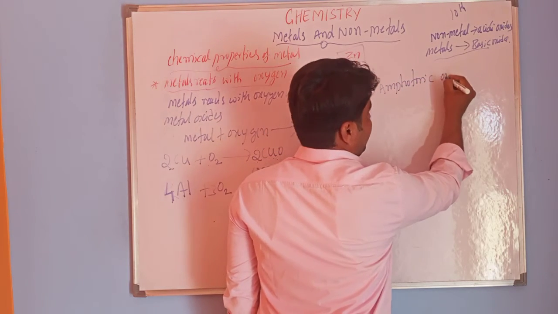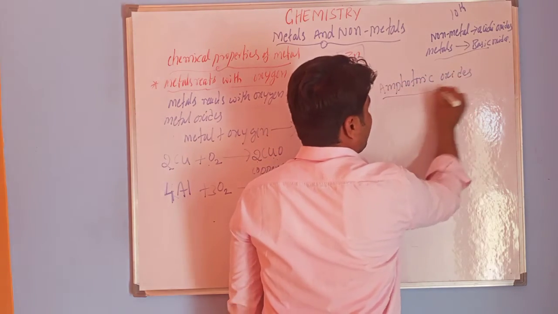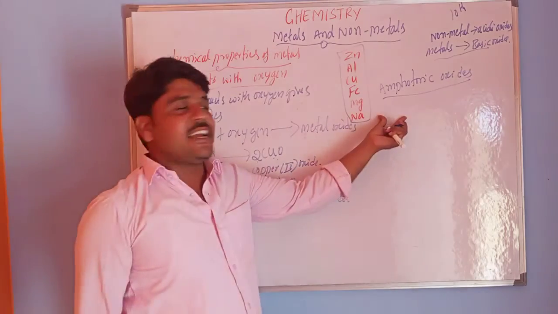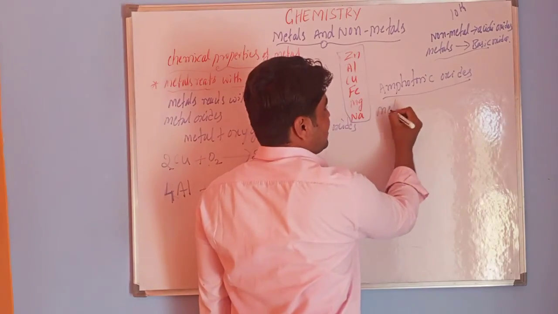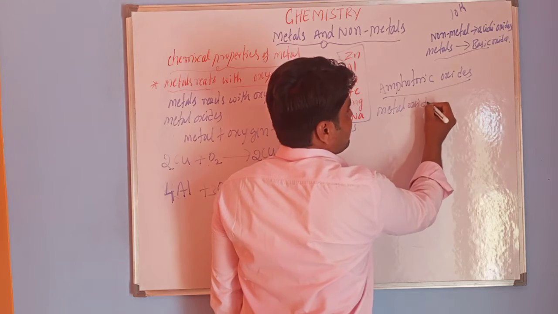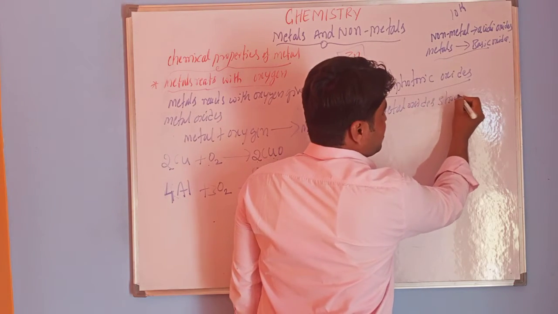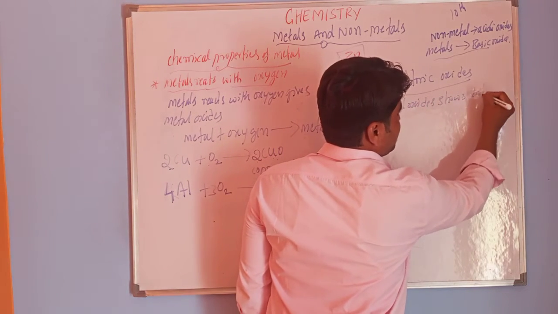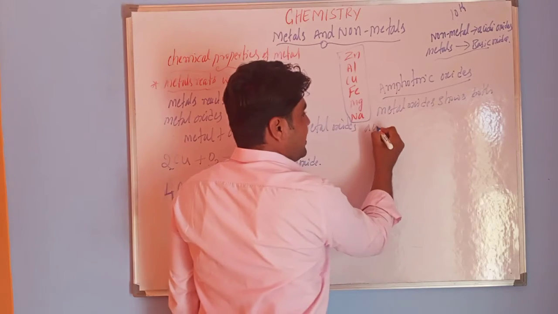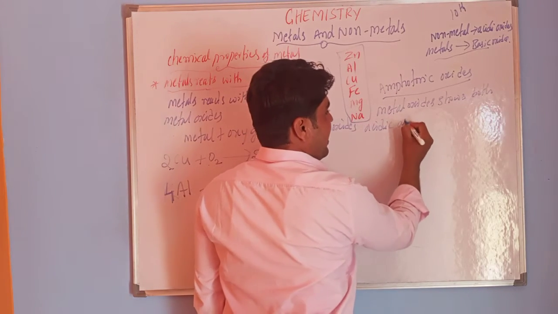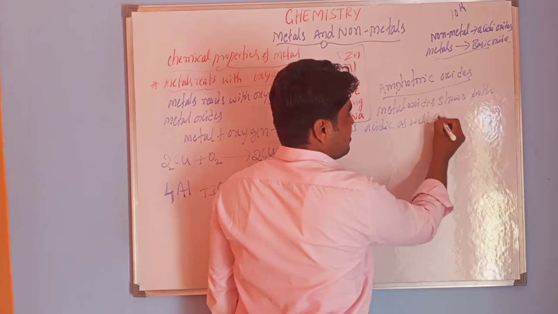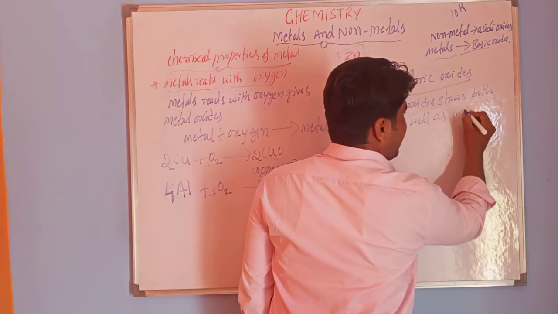Amphoteric oxides are metal oxides that show both acidic as well as basic nature.